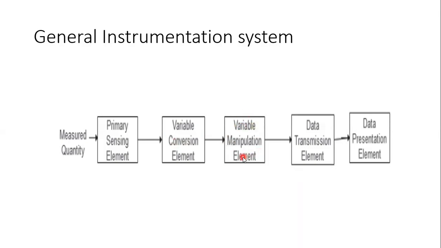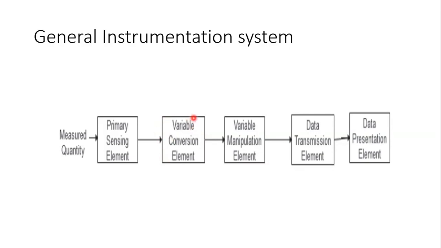First we are going to study the signal conversion element. For example, a signal conversion element is the analog to digital converter. You must have heard of the analog to digital converter, ADC. If the output of the primary sensing element is generally an analog signal, a continuously varying signal, we have to convert that into a digital form. Then we use an analog to digital converter, because our output presentation is as a digit. So we need that in a digital form, so we have to convert that analog signal into a digital signal.